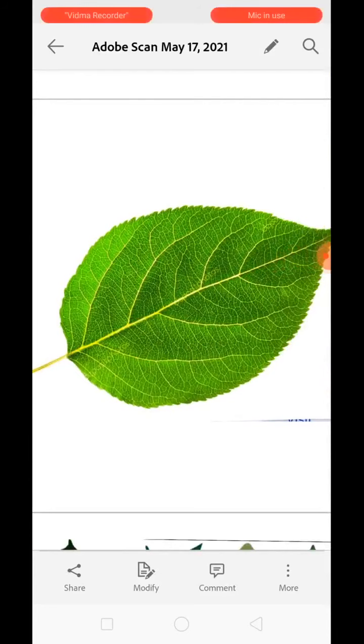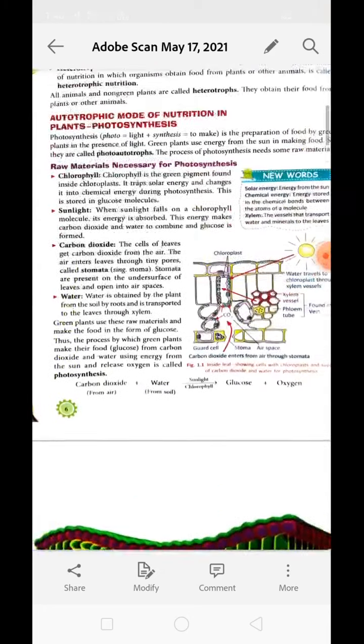Green plants use the raw materials to make food in the form of glucose. Plants can only prepare glucose by the process of photosynthesis. They cannot prepare protein or fats. They only prepare glucose by the process of photosynthesis. That is the process by which green plants make their food from carbon dioxide and water by using solar energy in the presence of chlorophyll. It is called photosynthesis. In this process, oxygen gas is evolved.